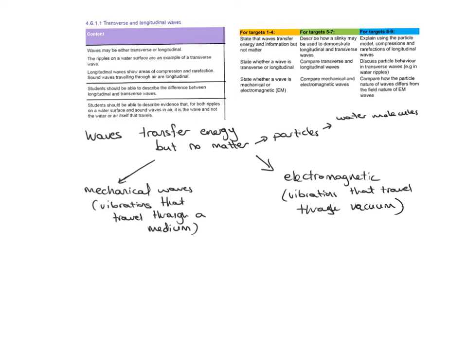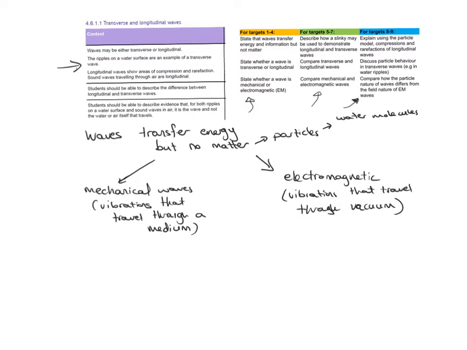I wanted to bring back your attention to the specification here. Even though it doesn't mention anything in the specification yet about mechanical and electromagnetic waves, you should be aware, because you will be asked to state whether a wave is mechanical or electromagnetic. You should also be able to compare mechanical and electromagnetic waves if you want to get grades 5 to 7, or compare how the particle nature of waves differs from the field nature of EM waves. We will come across this near the end of this topic to make a bit more sense.